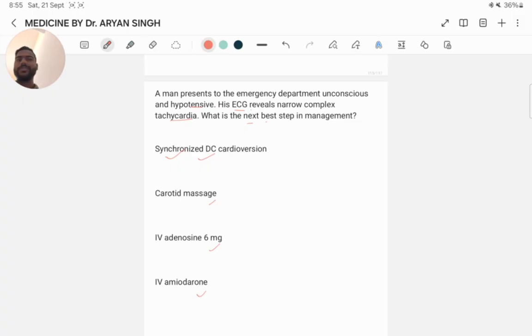In any unresponsive patient with acute onset tachyarrhythmia, except for atrial fibrillation, the next best step in management would be synchronized DC cardioversion.